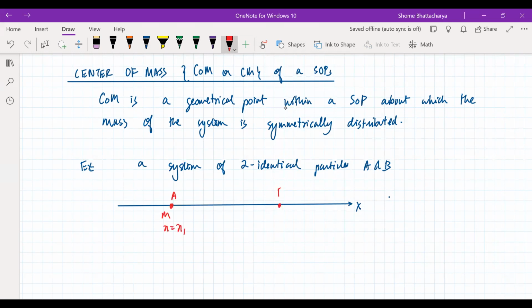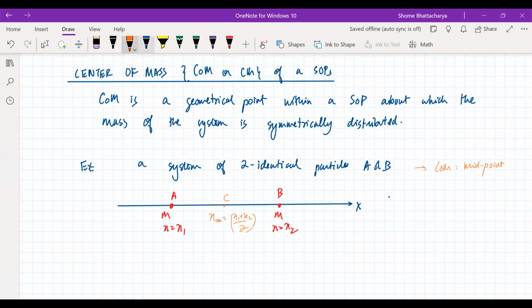And I have particle B over here, it is also of mass m because it's identical, and it's at some x coordinate x2. So logically, where is the center of mass? It can only be at one place, which is the midpoint, because they are two equal masses. So here the center of mass will be at the midpoint, because that is a symmetry point. So it will be here, and we can say that the coordinate of the center of mass will be (x1 + x2)/2. So you can see it's a mean position.